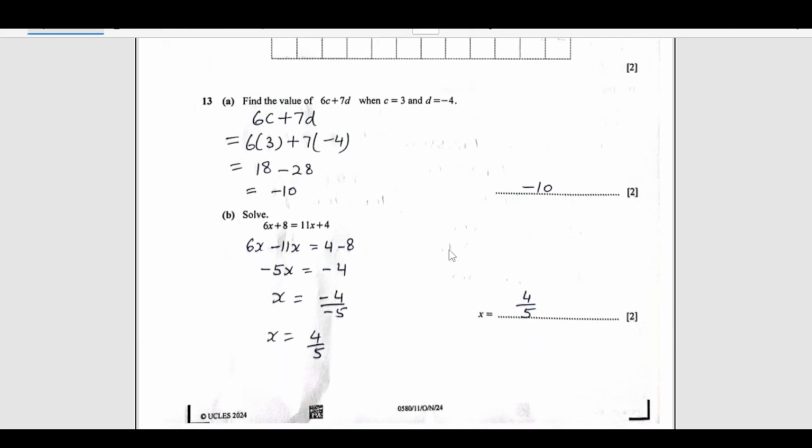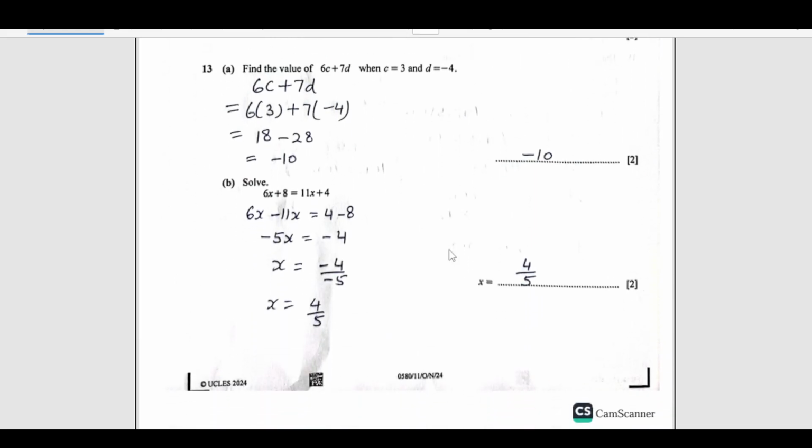Now number 13, find the value of 6c plus 7d when c is 3 and d is -4. 6c plus 7d, substitute the values: 6 times 3 plus 7 times -4. Just calculate and it is -10. This one here is 6x, I shifted -11 to the other side, and 4 is here, shifted 8 to the other side, -8. This is -4, this is -5, and then divide, the minus gets cancelled, so we are left with only 4/5.